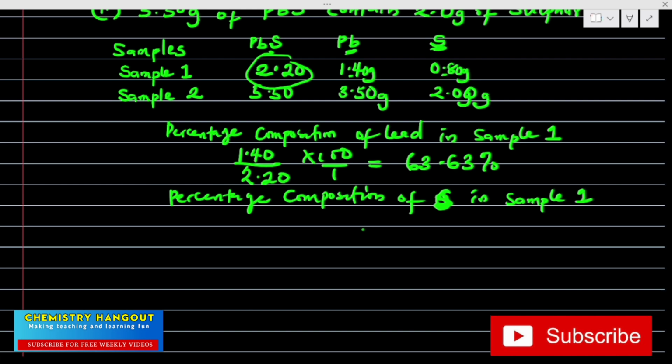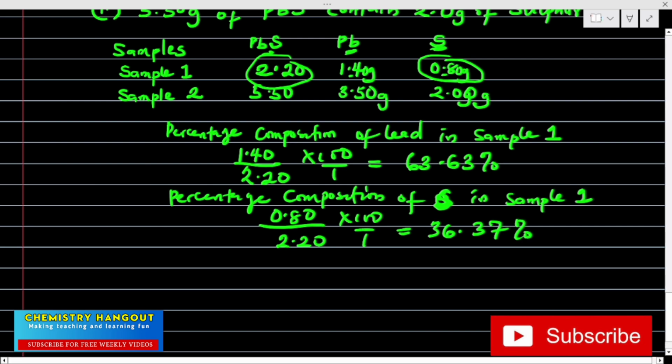That gives us sulfur here, which is 0.80. So we have 0.80 over the total mass, 2.20, times 100 over 1. So 0.80 times 100 divided by 2.20 gives me 36.37%. Okay, so for sample 1, we are done.